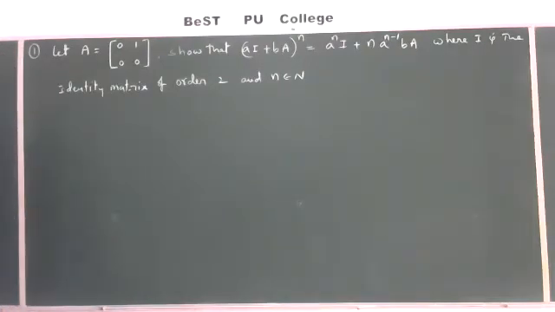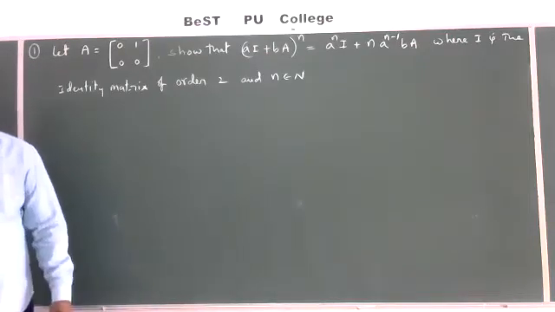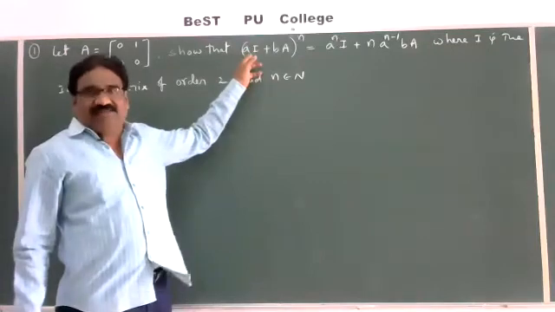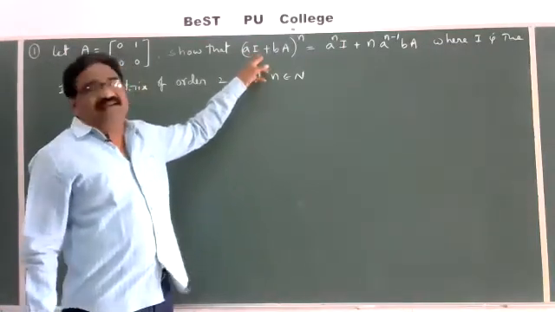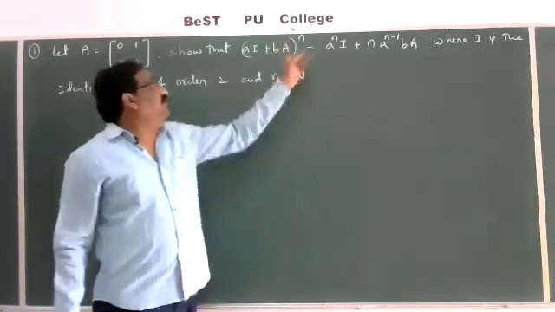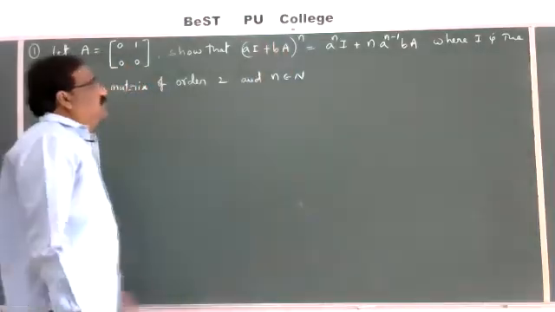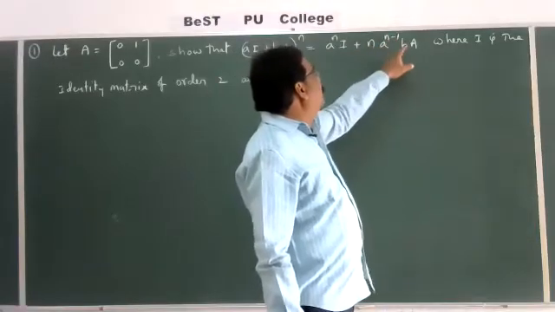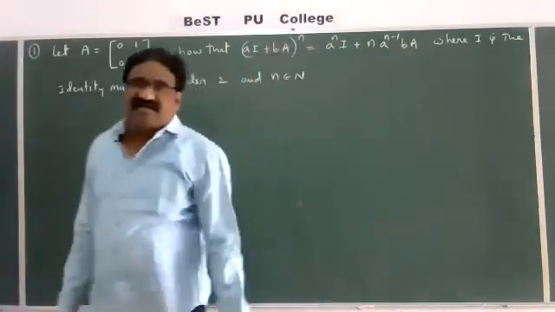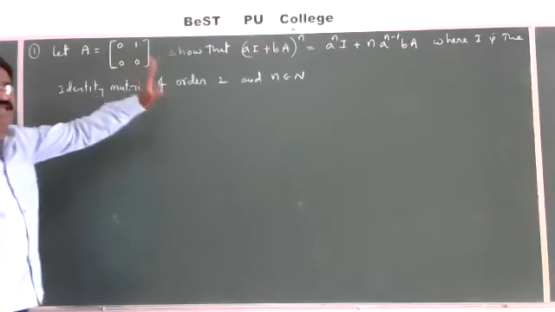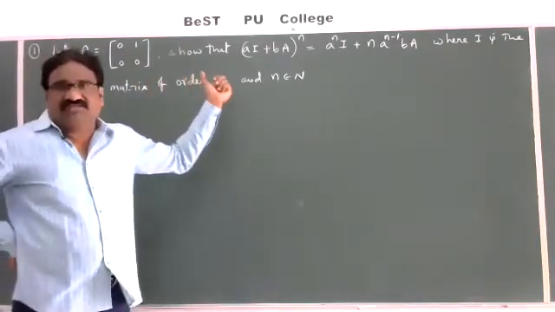So what is the problem given here? Let A be a 2 by 2 matrix, 0, 1, 0, 0. Then show that (aI plus bA) whole power n is equal to a power n into I plus n into a power n minus 1 into bA. Here small a is a real number, I is the identity matrix, small b is a real number, and A is the given matrix, where I is the identity matrix of the same order. What order is given for A? That is a 2 by 2 matrix, so I is also a 2 by 2 matrix.